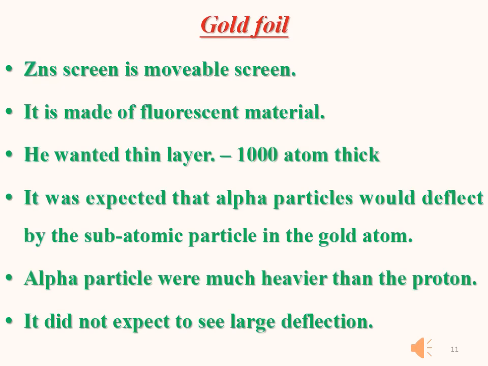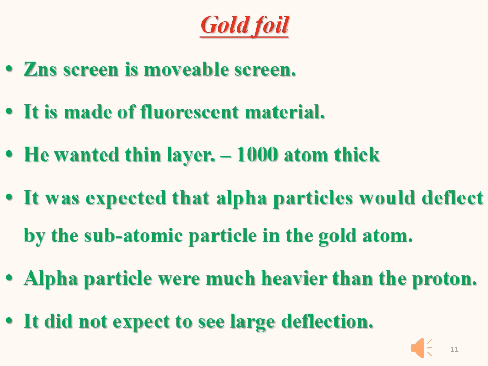Now we will understand about gold foil. So what is the gold foil? The ZnS screen is a movable screen, and this screen is made up of fluorescent material. So he wanted a thin layer, so he took gold foil, and the gold foil is about 1000 atoms thick.